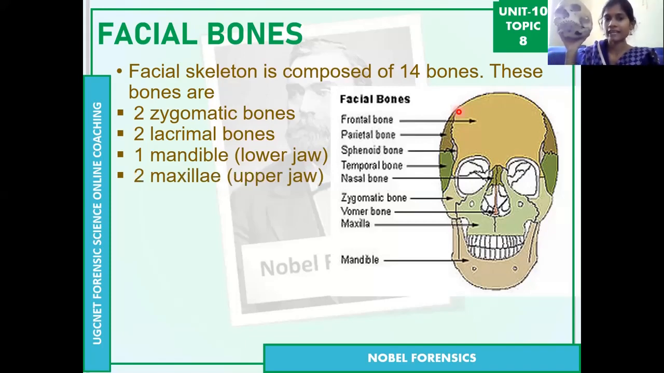And the next one is the maxillae, or upper jaw. This is the lower jaw, and the upper teeth, which bone has the upper teeth? The maxilla, the upper jaw. Actually, the mandible is one bone, after fusing it becomes one bone only. But the upper jaw is actually two bones.